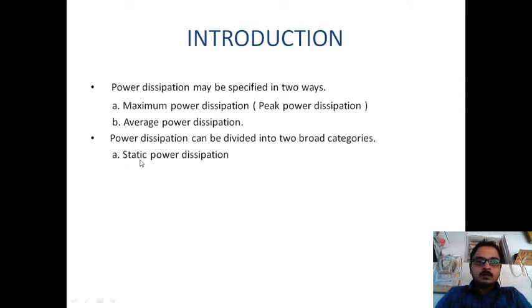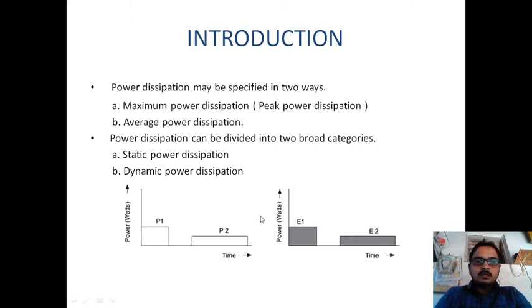Then the second one is dynamic power dissipation. The dynamic power dissipation is due to charging and discharging of a capacitance. Before going into the deep discussion of dynamic power dissipation, we need to know what power is and what energy is. Power is nothing but instantaneous power, and energy is nothing but power with respect to time.